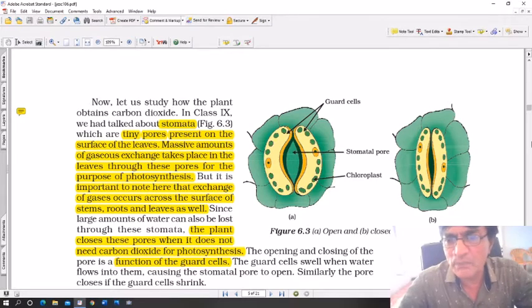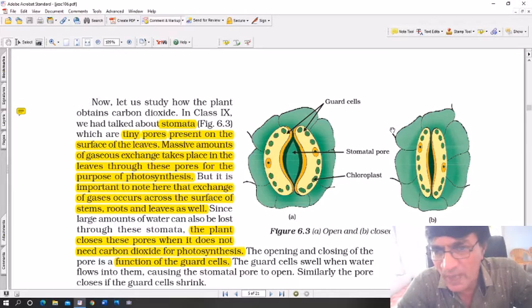Now, this is an important diagram out here. It's a simple one but important one. Both the positions are shown. In the first diagram, that is A, opening and closing. In A, it is open. In position B, it is closed.